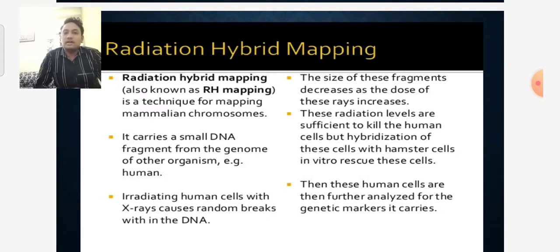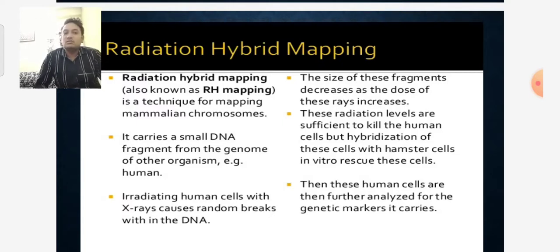It carries small DNA fragments from the genome of another organism, for example human. Irradiating human cells with X-rays causes random breaks in the DNA. So X-ray radiation is used for breaking the DNA. The size of the fragments decreases as the dose of rays increases. These radiation levels are sufficient to kill the human cells, but hybridization of these cells with hamster cells in vitro rescues these cells.